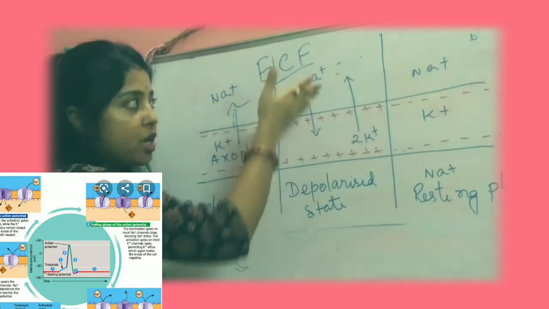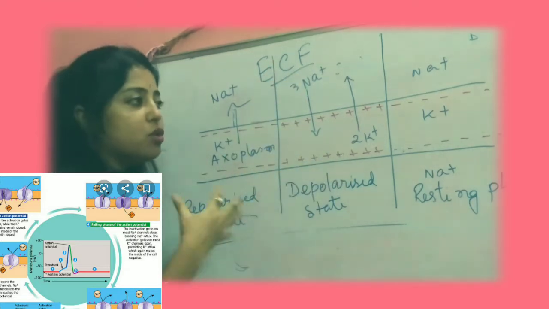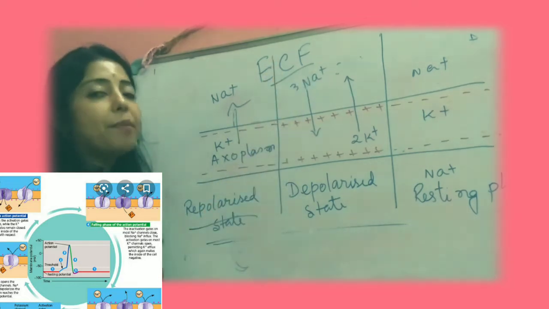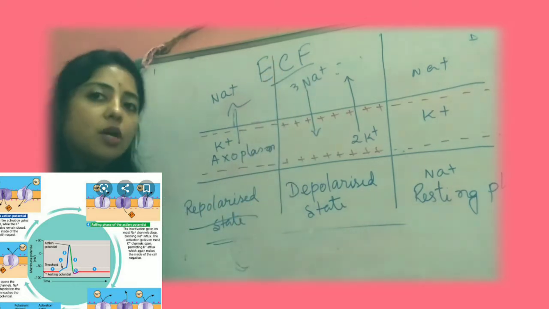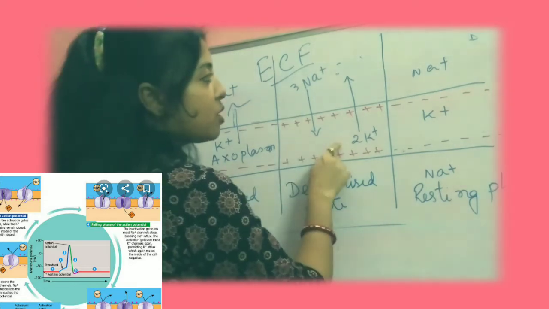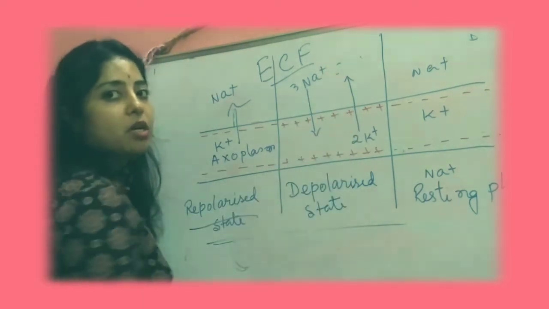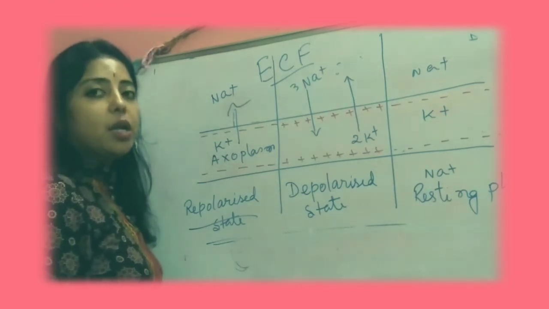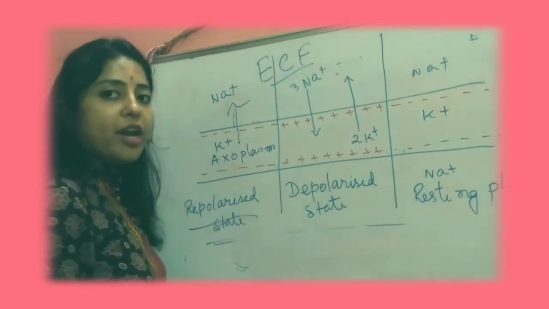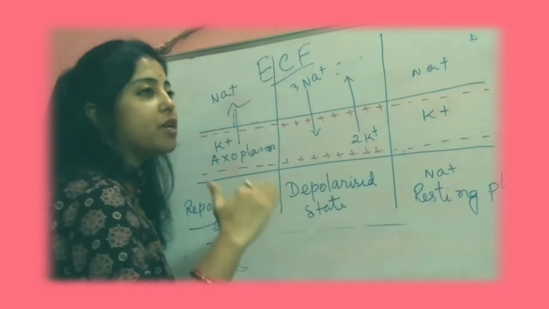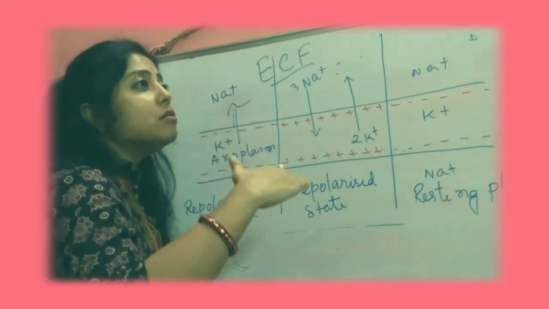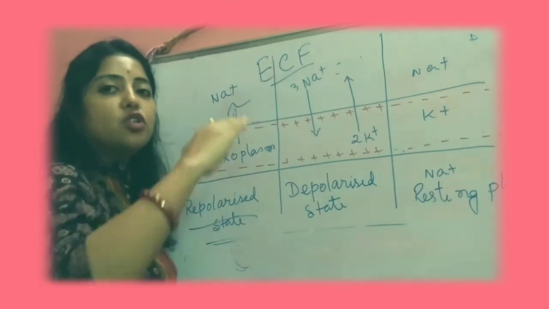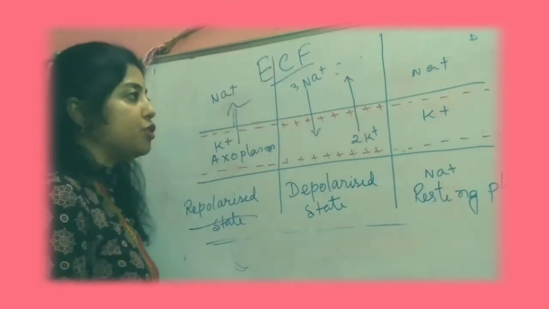At that time the membrane increases its permeability to the sodium ions, and this sodium will be coming inside the exoplasm. And for maintaining balance, 2 potassium ions will be coming out. This is known as the depolarized state or depolarization. This depolarization starts when the membrane potentiality comes to near about minus 55 MV, and after that it will go to the positive potentiality.